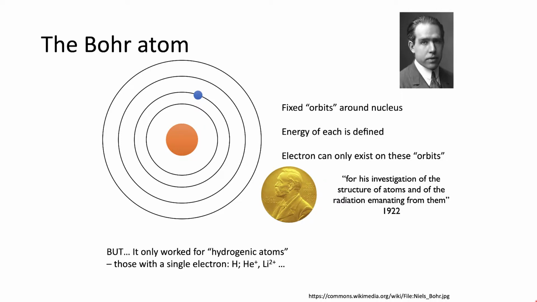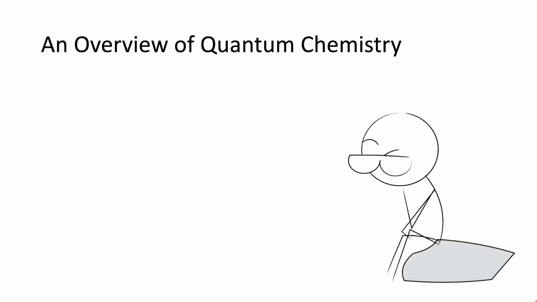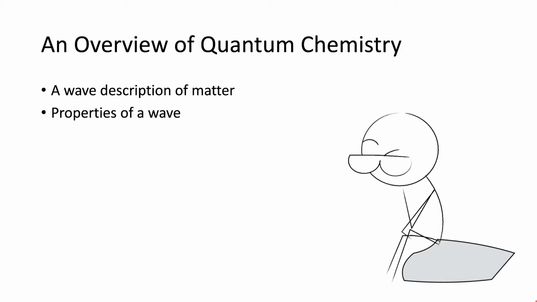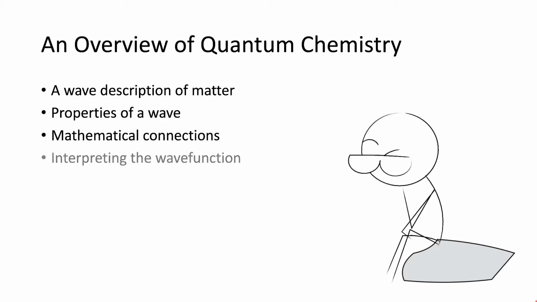In order to understand more about this, we need to consider the electron itself. And that brings us on to the topic of quantum chemistry. So in this course, we're going to look at a number of things. We're going to look at the wave description of matter, specifically how it relates to the chemistry that we're looking at. We need to look at the properties of the waves and the mathematical connections, because it's the mathematical connections that allow us to understand what's going on.